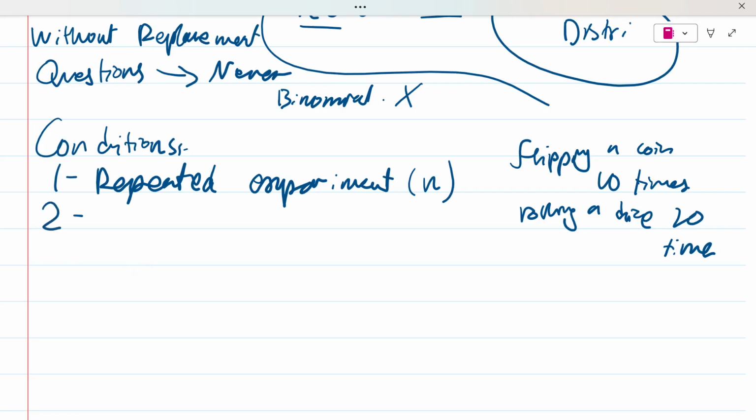The second condition is it would be discrete outcomes. Now, what do you mean by discrete? Sometimes the outcomes are infinite, right? Sometimes the outcomes are infinite. The example of this that I can give you is